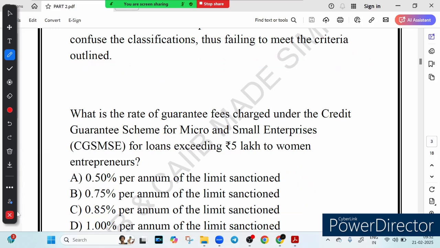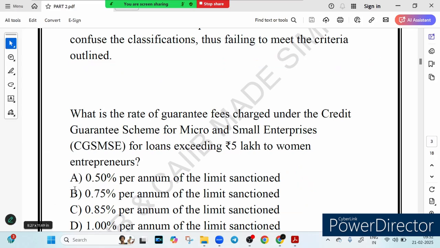The answer is 0.85% per annum, right? And 1% is also incorrect, right? So what we learned: the CGMSE scheme provides guarantee coverage to banks for loans to micro and small enterprises. For loans above 5 lakh to a woman entrepreneur, the guarantee fee is 0.85%.